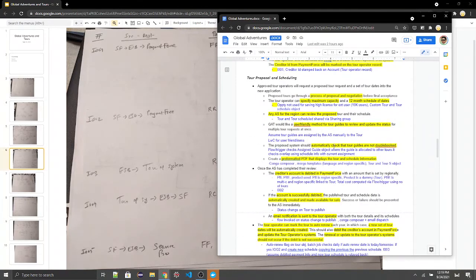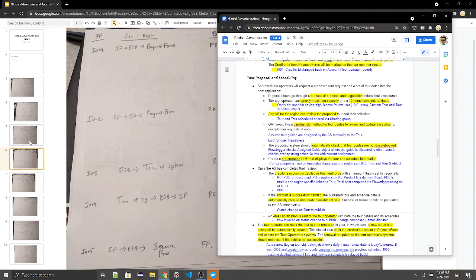So this completes our first set of requirements. The second set of requirements are around tour proposal and scheduling. So in this case, proposed tours go through a process of proposal and negotiation. Tour operator can specify maximum capacity and a 12-month schedule of dates. So we are not using opportunity basically to save higher license cost, and we plan to use a custom tour object as we saw in the data model, and a tour schedule object.